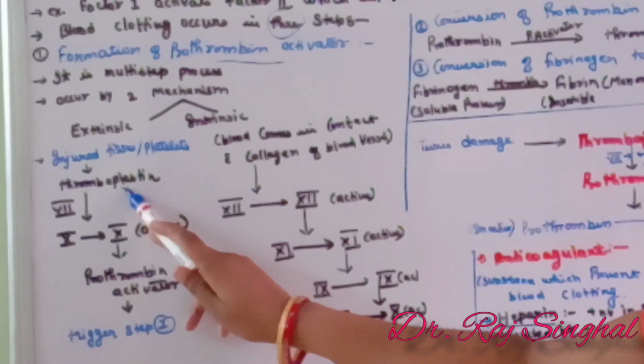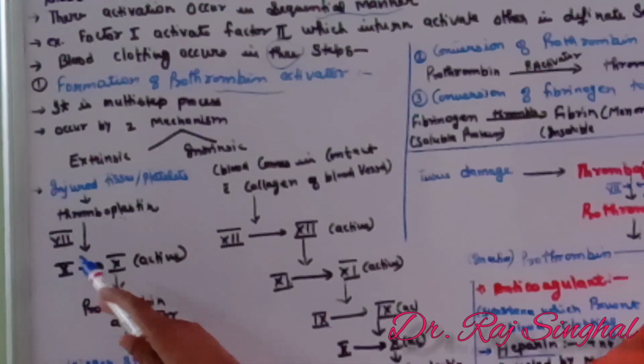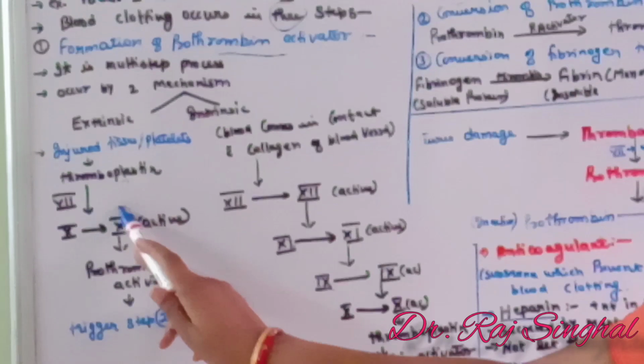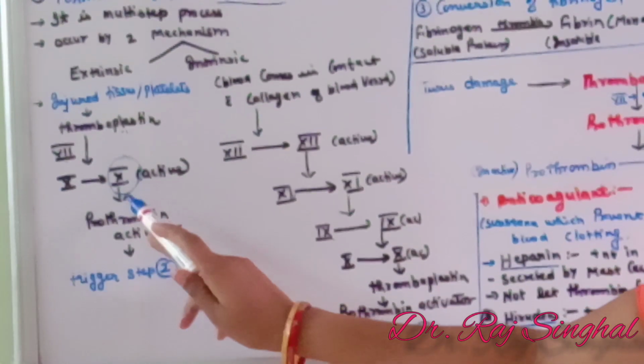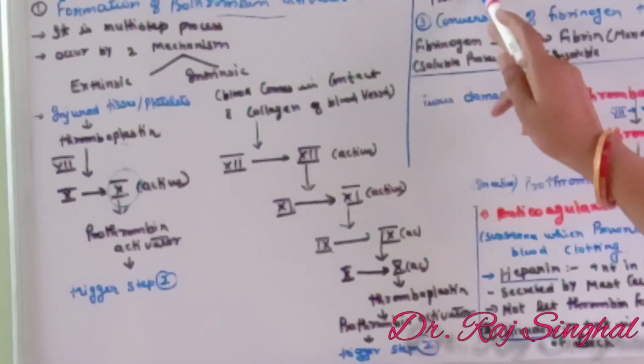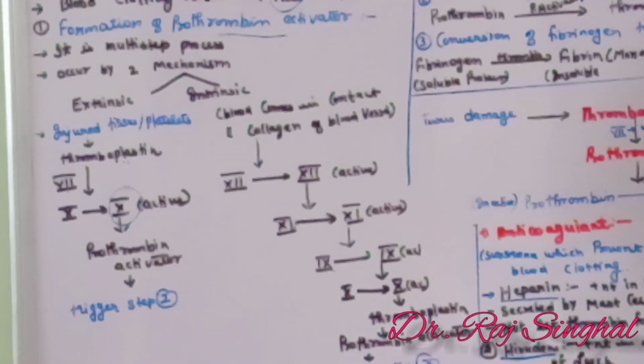This thromboplastin, in the presence of 7th factor, converts the 10th factor to its active form. This active 10th factor releases prothrombin activator, which triggers step number 2, that is conversion of prothrombin to thrombin.